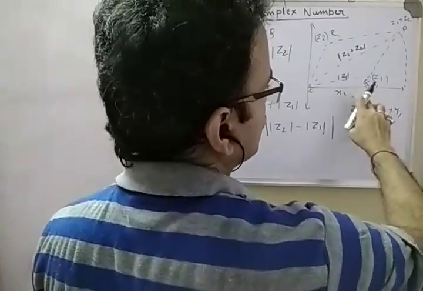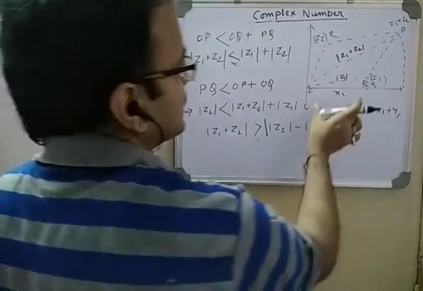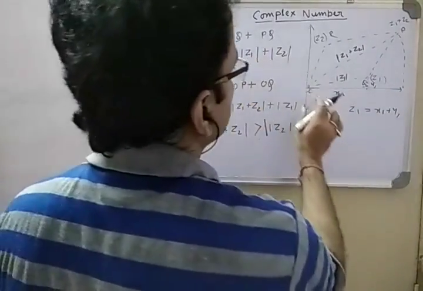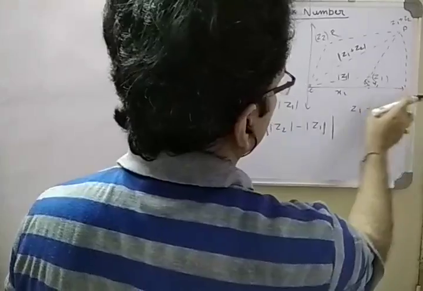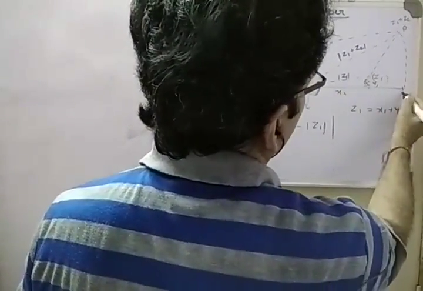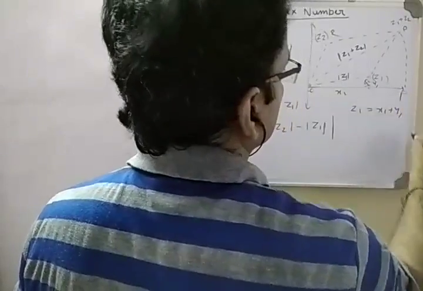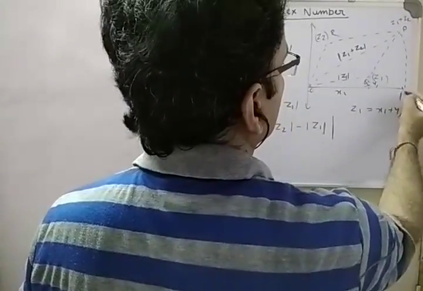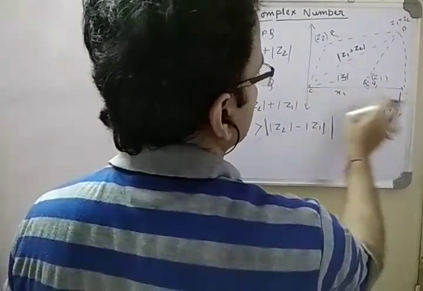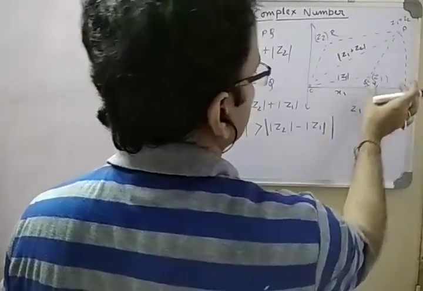So when OQP becomes collinear, OP will be equal to OQ plus QP.